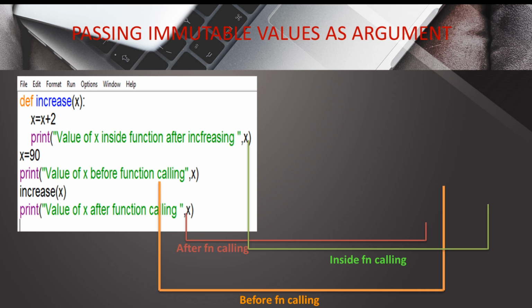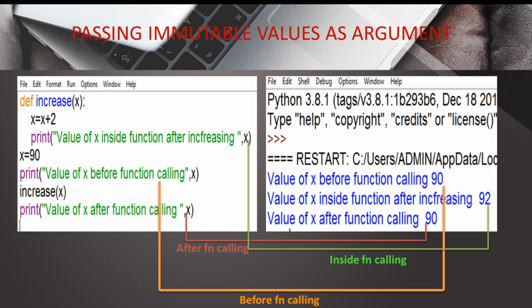Passing immutable values as arguments. Since now we are passing immutable values, we all know what the immutable values are. Immutable means string, integer, float, and these are the immutable values. So the values which cannot be changed at runtime are known as immutable values, and here we are passing immutable values as the argument. Now what is the purpose of this slide?